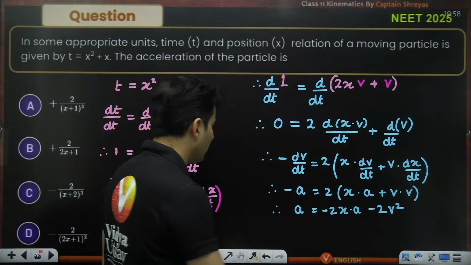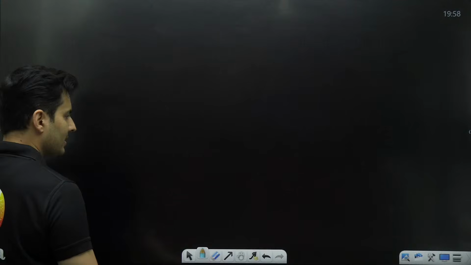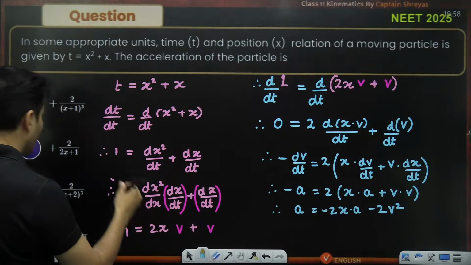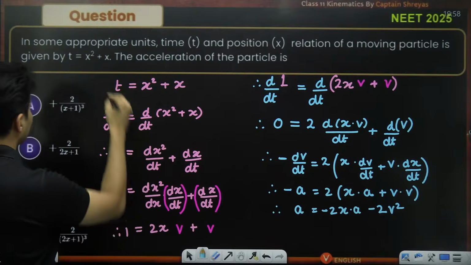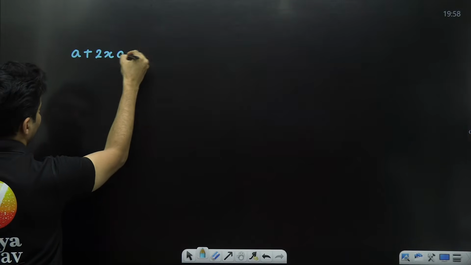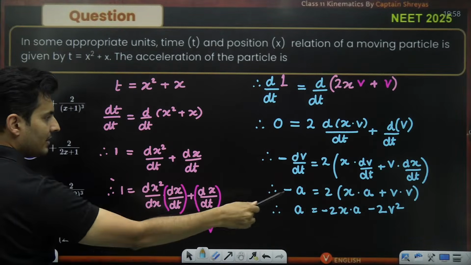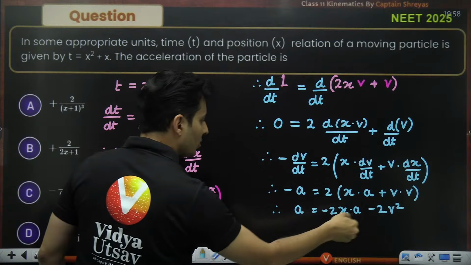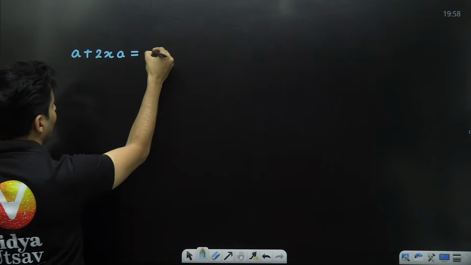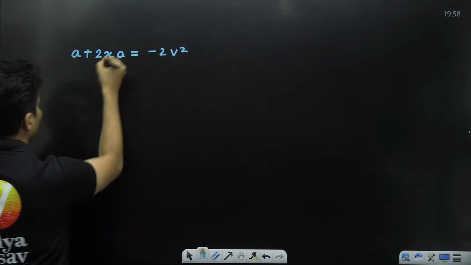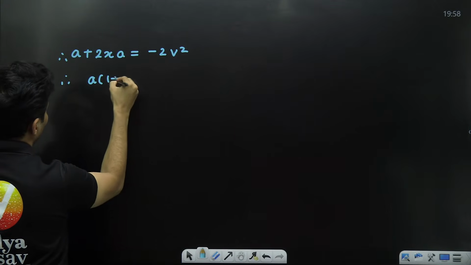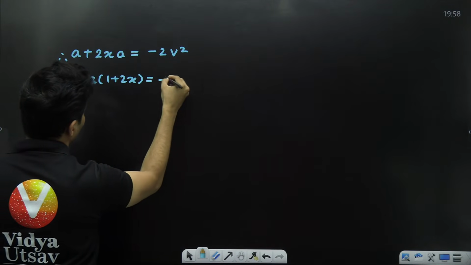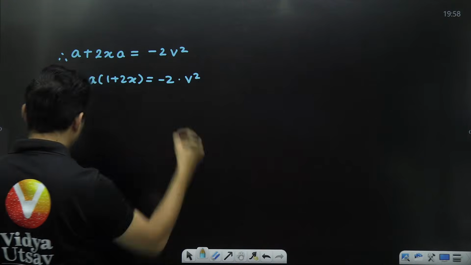So bring this guy over here. So we'll have to go on to the next slide. Just check this out. So it will become a plus 2 times xa is equal to minus 2 times v square. Take out a common, so it will be 1 plus 2x is equal to minus 2 into v square.